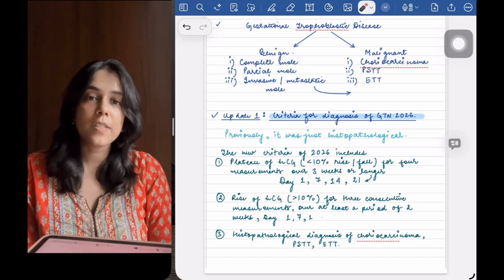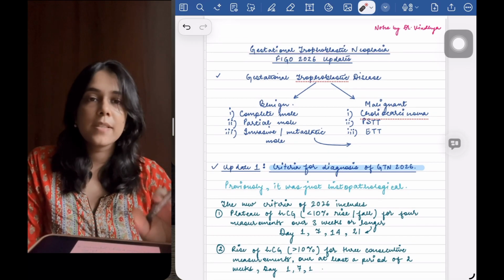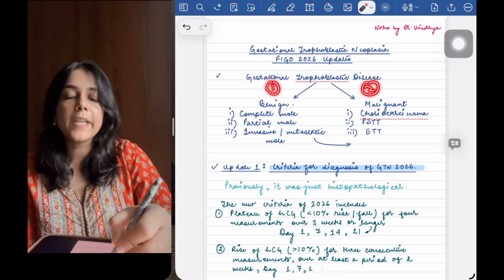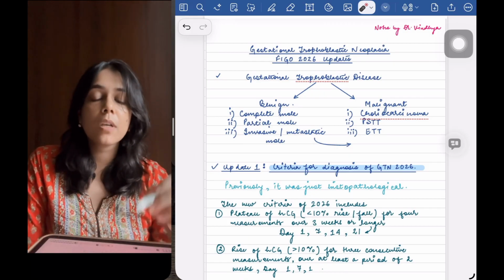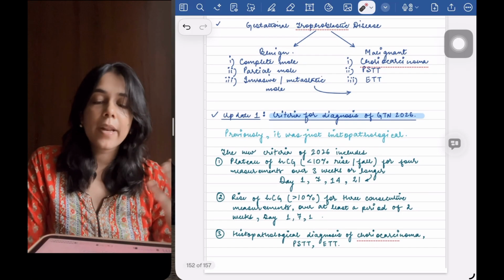Today we will be discussing a very important update in the topic of gestational trophoblastic neoplasia that has been given by FIGO 2026. As we all know, gestational trophoblastic disease is divided into two types, benign and malignant. Benign includes complete mole, partial mole, and malignant includes choriocarcinoma, PSTT and ETT. Now the updates which have come are as follows.